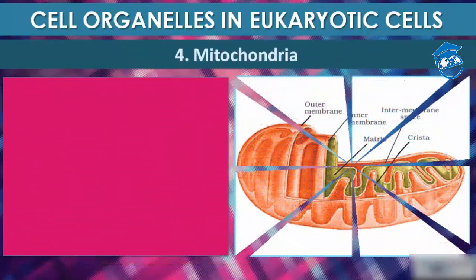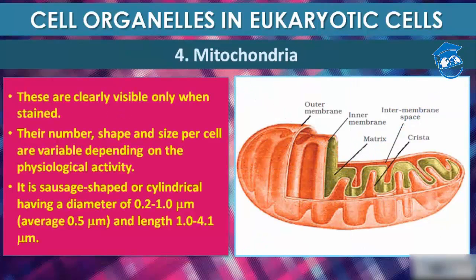Now comes mitochondria. Mitochondria are clearly visible only when stained, and it is a double membranous structure. Their number, shape, and size per cell are variable depending on the physiological activity. They are sausage shaped or cylindrical, which has a diameter of 0.2 to 1 micrometer, okay, and length 1 to 4 micrometer.